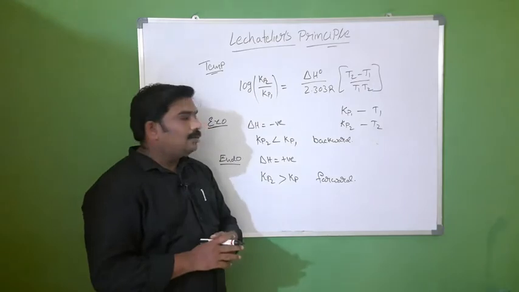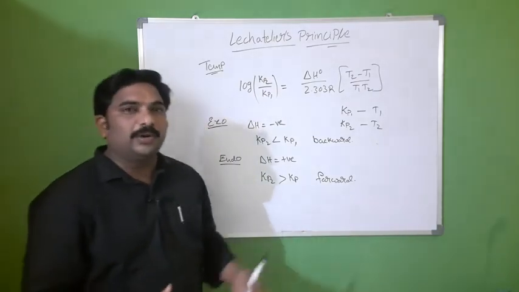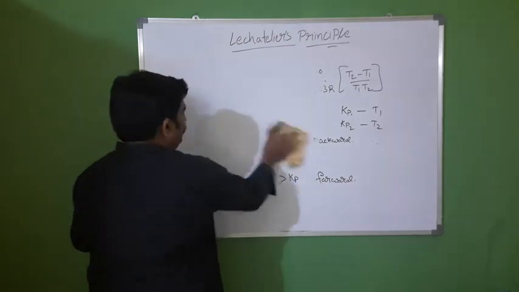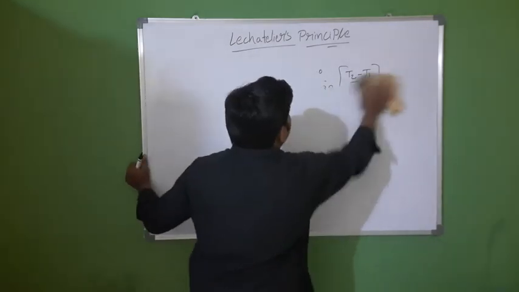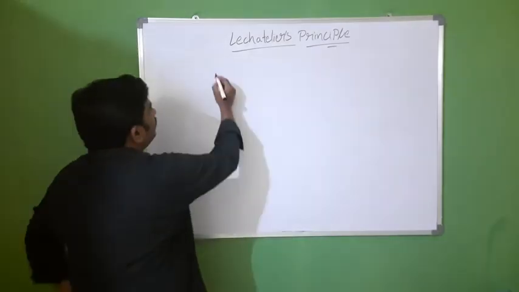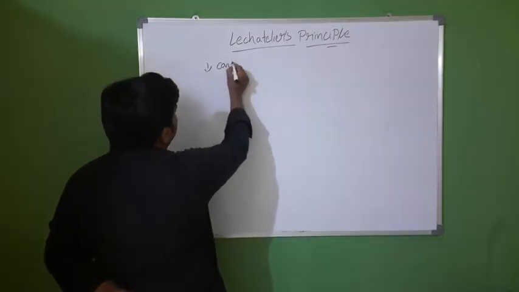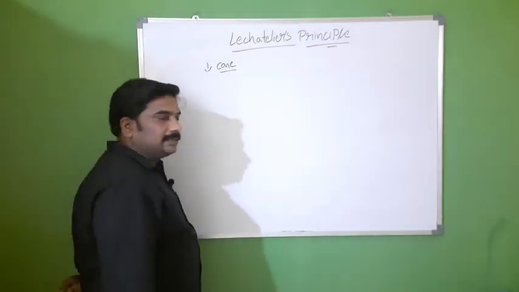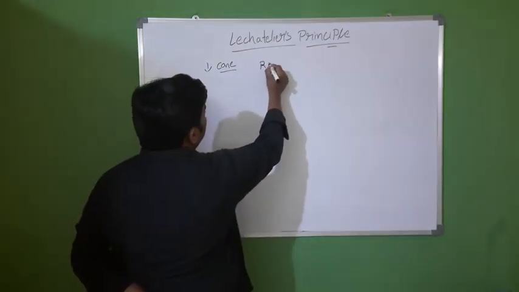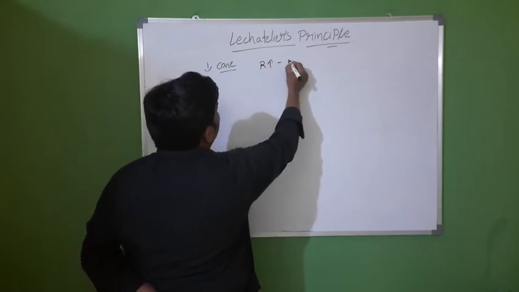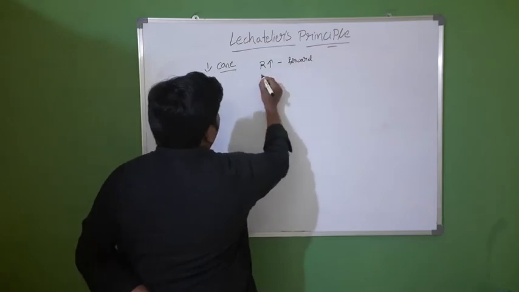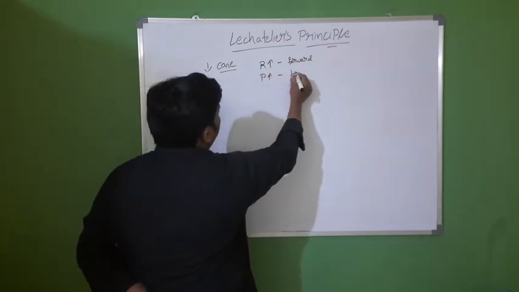Now I want to summarize all these points. First, concentration. If you increase the reactant concentration, the equilibrium shifts in the forward direction; if the product concentration increases, it shifts in the backward direction.